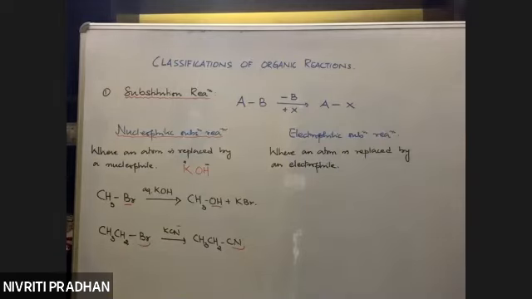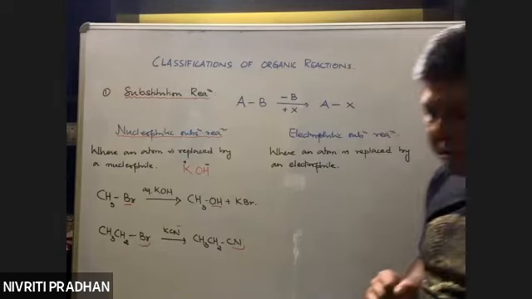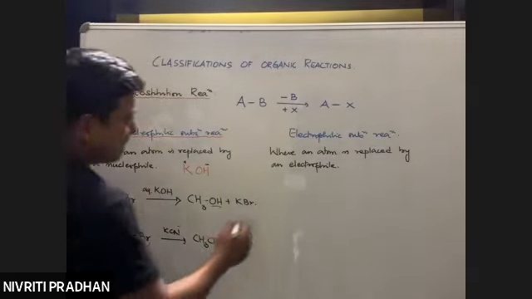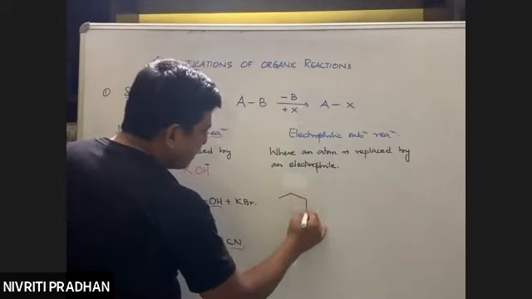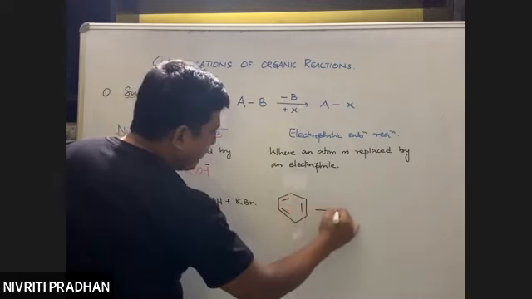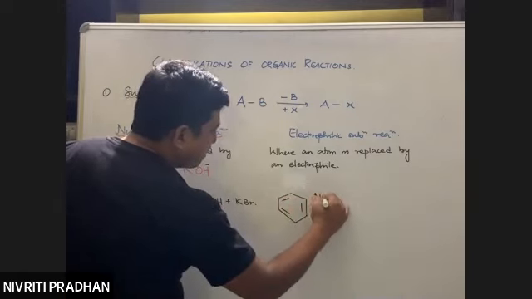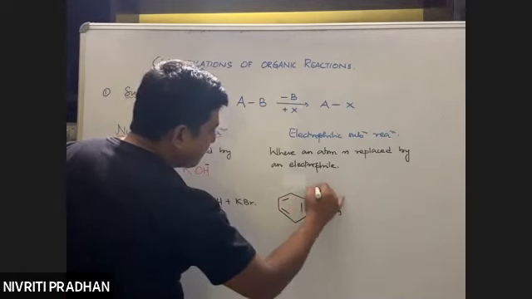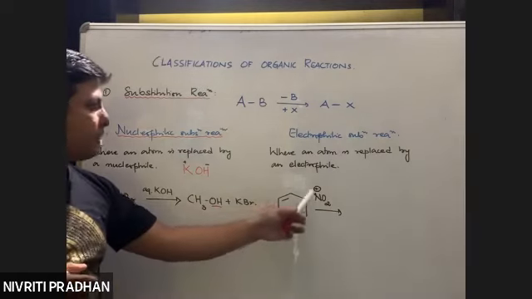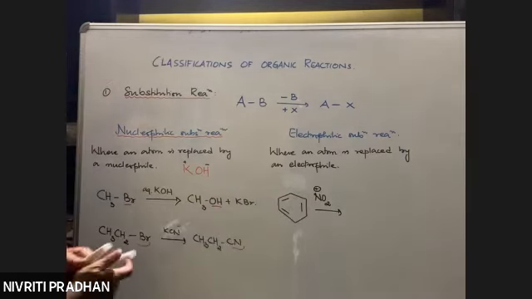Now, electrophilic substitution reactions. Say when benzene reacts with NO2 positive. And what is NO2 positive? It's a species containing a positive charge, so it is an electrophile.